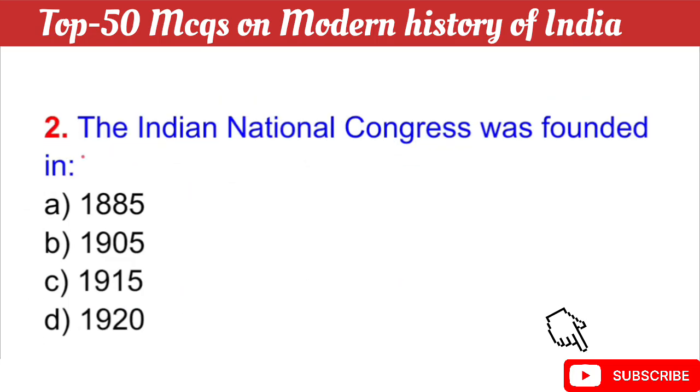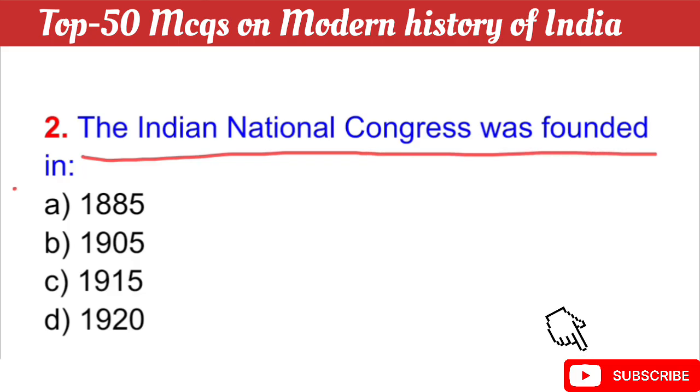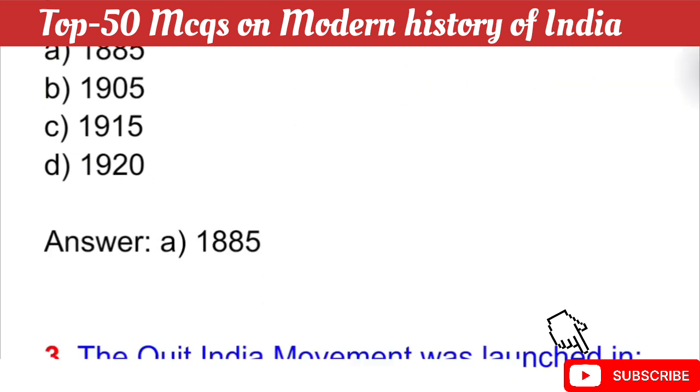Question number 2: The Indian National Congress was founded in which year? Your question is, the Indian National Congress was founded in which year? The right answer is option A, 1885. In 1885 the Indian National Congress was founded.